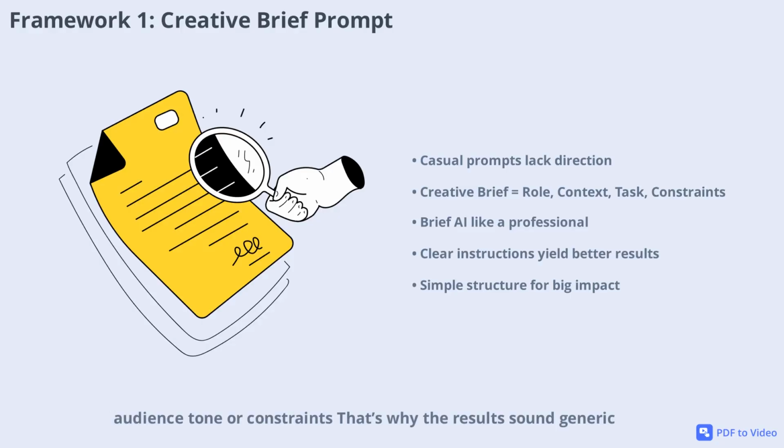The creative brief prompt solves this by giving the AI a clear role, context, task, and boundaries, just like you brief a professional. For example, instead of saying, "write me a YouTube intro about AI," you might say, "act as a YouTube scriptwriter for an educational AI channel. My audience is creatives and entrepreneurs. Write a 30-second intro for a video titled 'Stop Chatting with AI.' Start engineering. Tone, punchy, clear, motivational, avoid jargon, create curiosity in the first 5 seconds." This structure alone can dramatically improve your results.